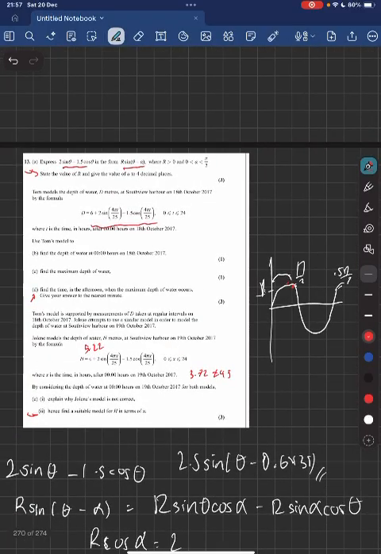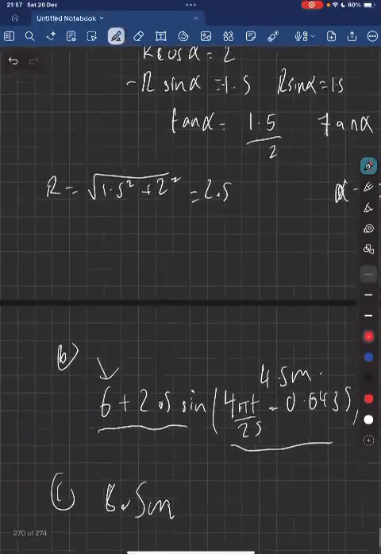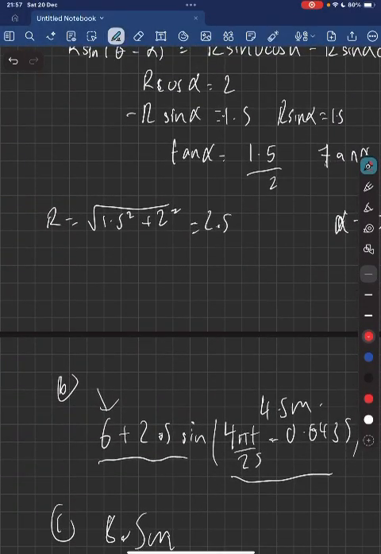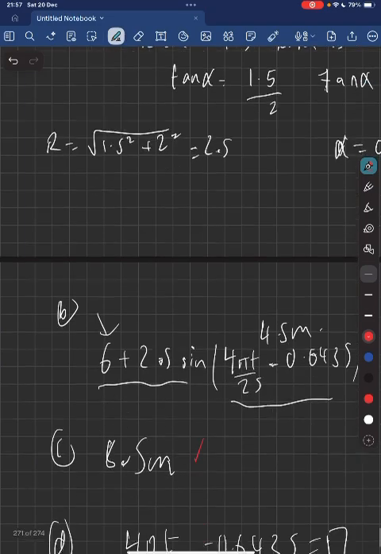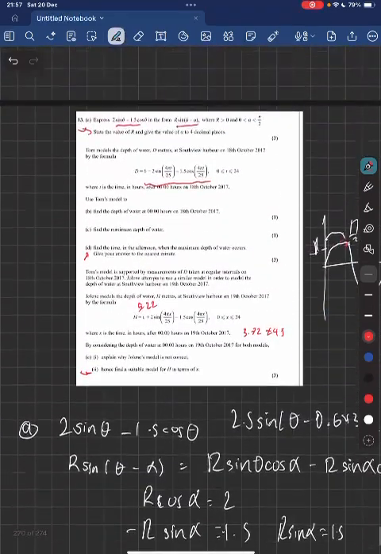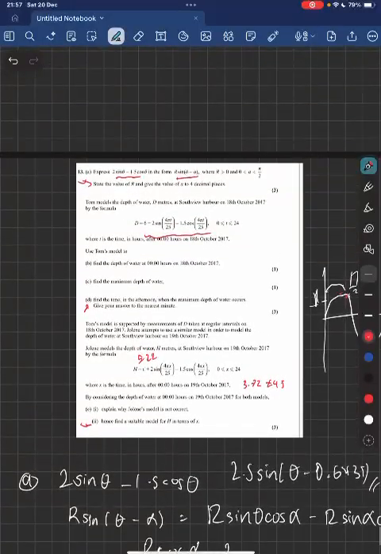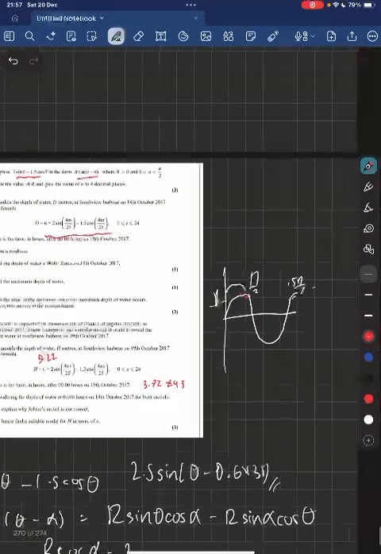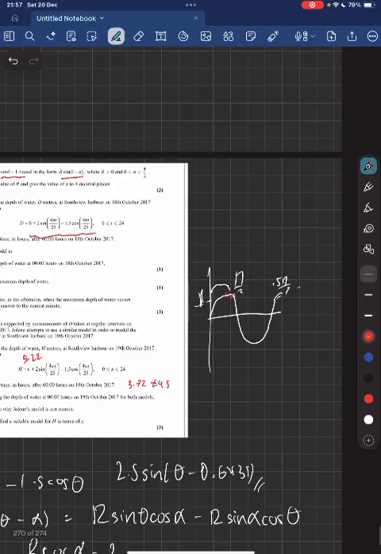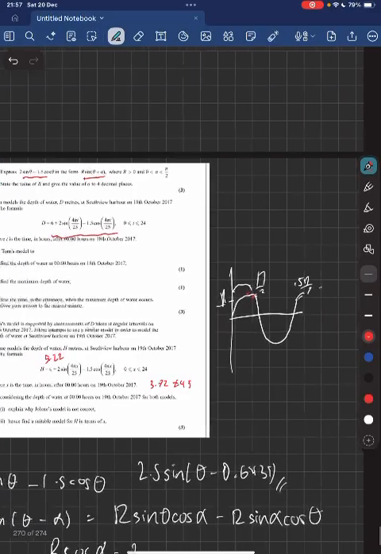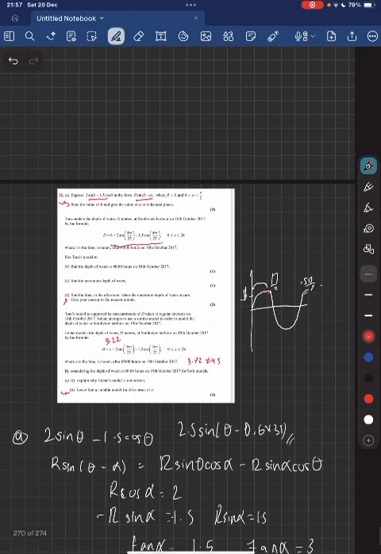So using this harmonic identity, we have 6 plus 2.5, which gives us 8.5 meters, and that's the maximum depth. Okay, now we need to figure out the time it occurs. So there's 2 times where sine is maximized, well, more than 2 actually, but in this case we're only interested in 2. 1 pi over 2, and the next one 5 pi over 2.